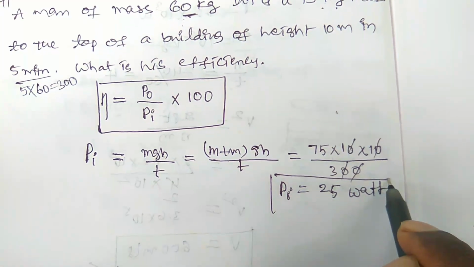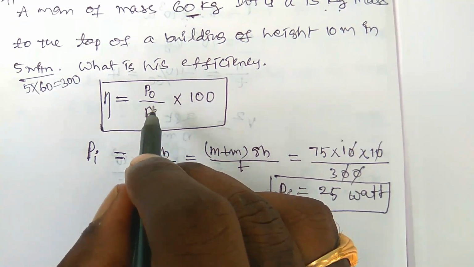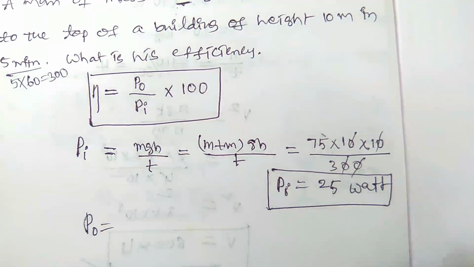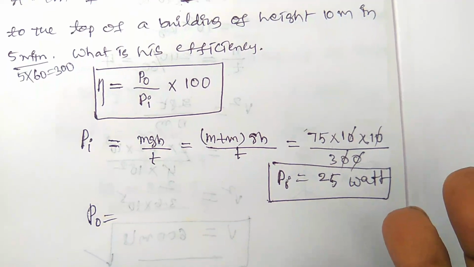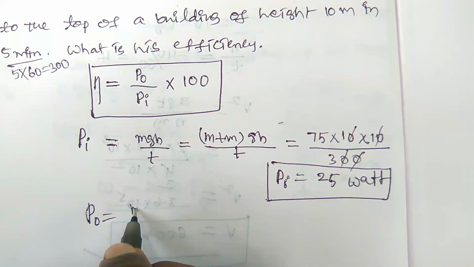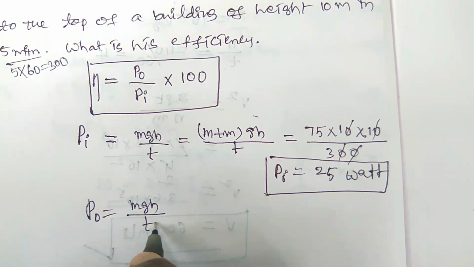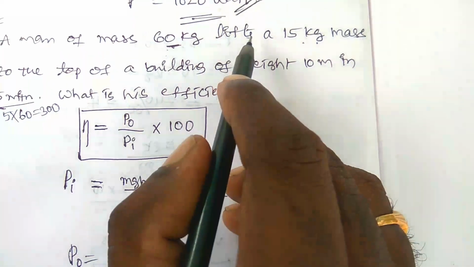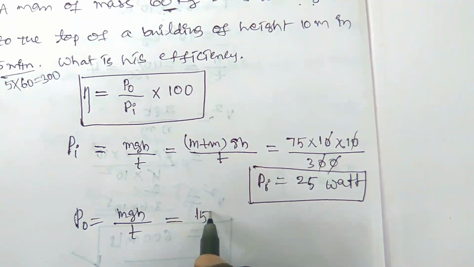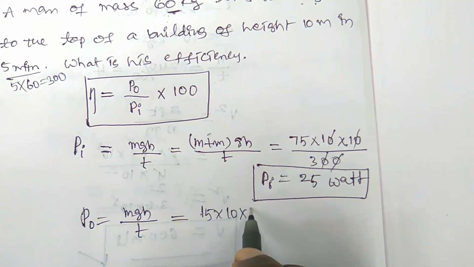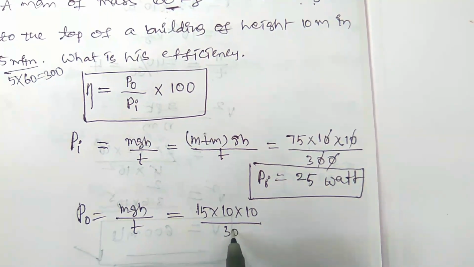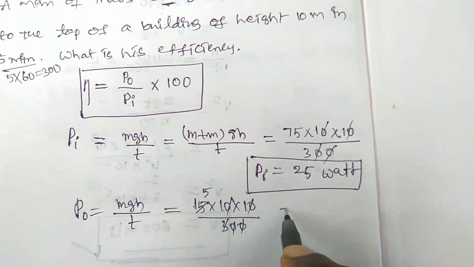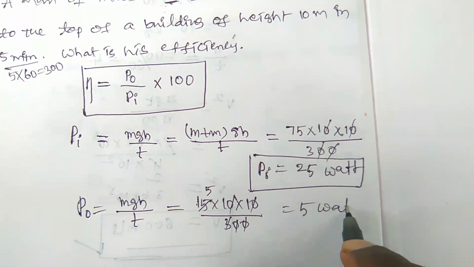Okay, the initial used power. So what is the output power? Output power is the power required to take the body to the height. So that is mgh/t, the work done by t. Here m is the mass of the body, 15 kg. 15 kg into 10 into 10 by 300. These two are cancelled out and 3 5s are 15. It is 5 watts.